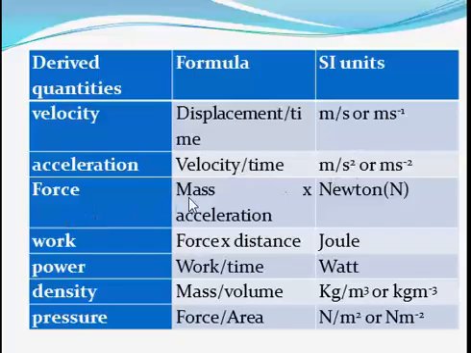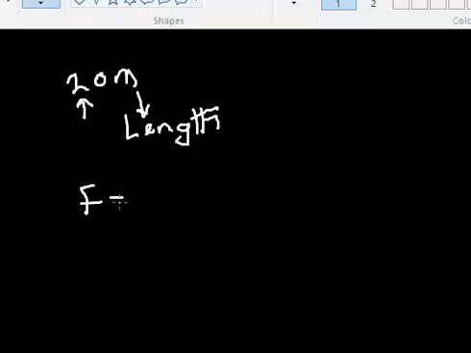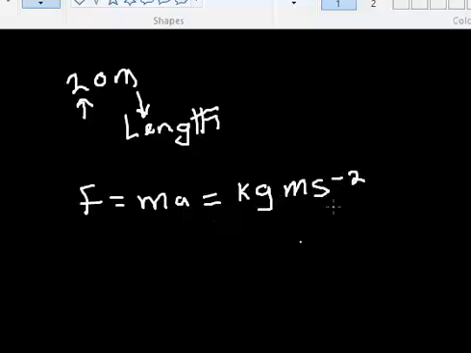Force. Some of the SI units, that's why it is called SI unit, are not gotten from the derived unit, but are named after a particular scientist or physicist that contributed to the development of that particular quantity. For force, normally if I go by the derived unit, since force is equal to mass times acceleration, I will simply say it's kg, which is for mass, then acceleration, meter per second squared. This is the derived unit for force.